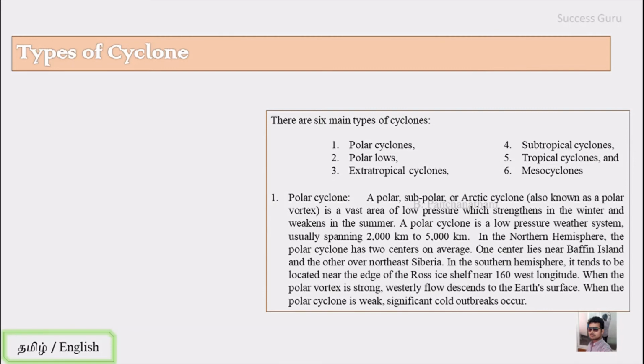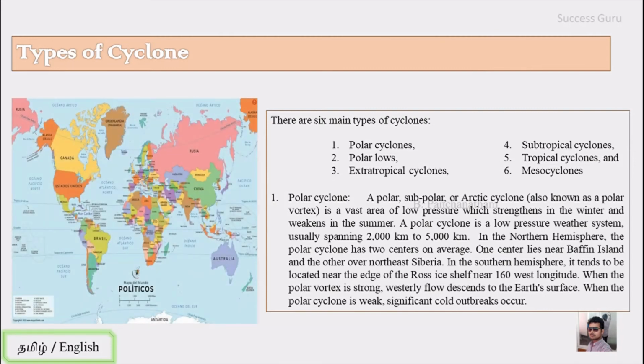In the northern hemisphere, the polar cyclone has two centers of formation. The first one is near Baffin Island, and the second one is near the northeast of Siberia. In the southern hemisphere, it tends to be located near the edge of the Ross ice shelf, that is near 160 west longitude.